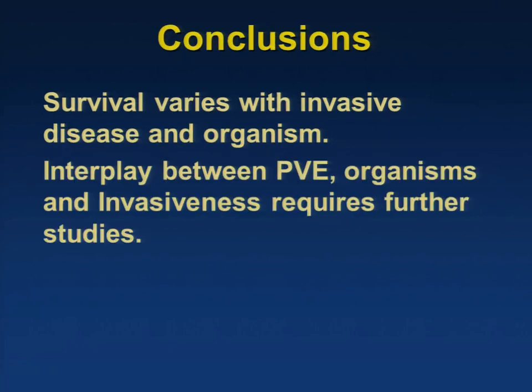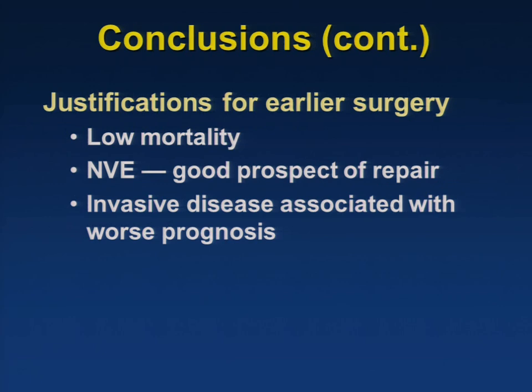So if we can summarize the whole thing, survival varies with invasive disease and organisms. There's an interplay between prosthetic valve endocarditis, organisms, and invasiveness, which requires further studies. Low incidence, low operative mortality, good prospect of repair in native valve endocarditis, and worse prognosis associated with invasive disease make the same point again: early operation is definitely going to have better results.